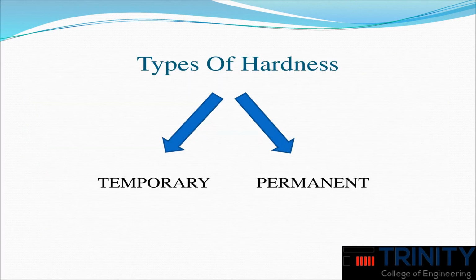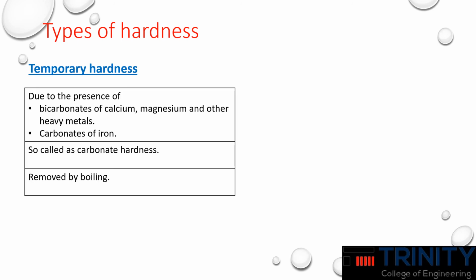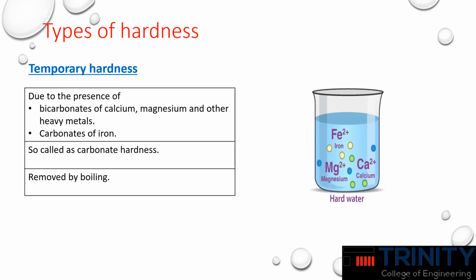Next we are going to discuss the different types of hardness. As we said earlier, there are two types of hardness, that is temporary hardness and permanent hardness. Temporary hardness is due to the presence of dissolved bicarbonates of calcium, magnesium and other heavy metals and the carbonates of iron. So it is called carbonate hardness, and it can be removed to a great extent by mere boiling of water.